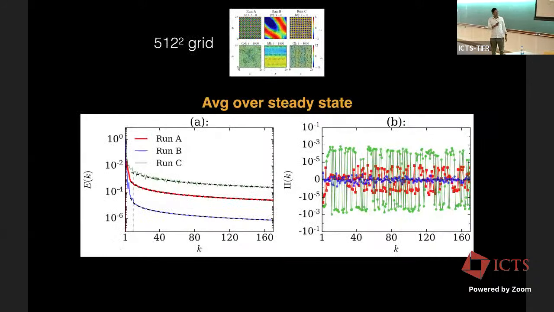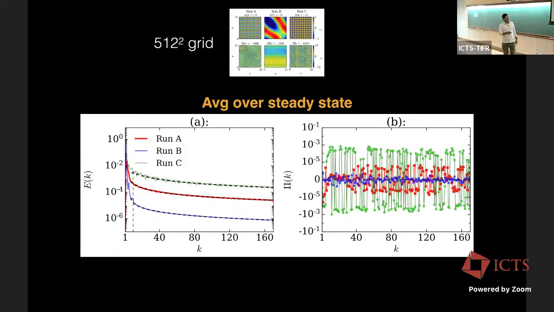So we look at the energy spectrum to verify whether Kraichnan solution is matching or not. We don't expect it because it's not really equilibrium visually. So it turns out that for these 3 different runs, in the spectrum, the dashed line is a fit to Kraichnan spectrum. Of course, we have 2 parameters, beta and gamma, and we do a fit. You find that for these 3 runs, it does fit till k equal to 10, but this part is not fitting. The low wave number modes are not fitting with the Kraichnan prediction.